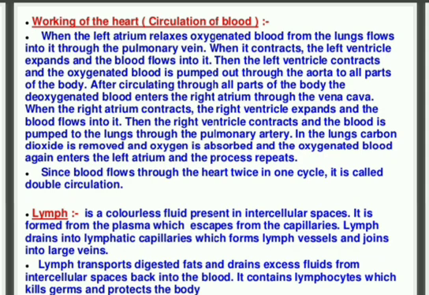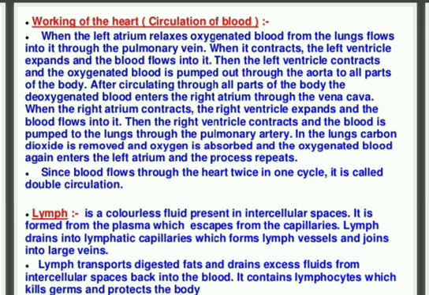So the pulmonary artery is a blood vessel which collects all the impure blood from the heart and carries it to the lungs. In the lungs, the carbon dioxide is removed and oxygen is absorbed, and the oxygenated blood again enters the left atrium and the process repeats. As I have told you, in the lungs we have alveoli, which are the site for exchange of gases. That is the place in our lungs where oxygen and carbon dioxide are exchanged.